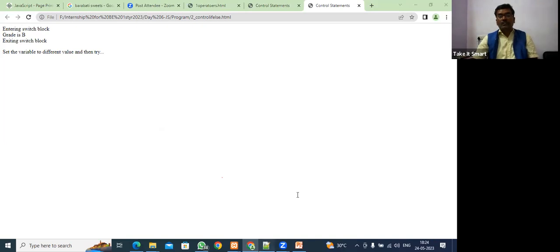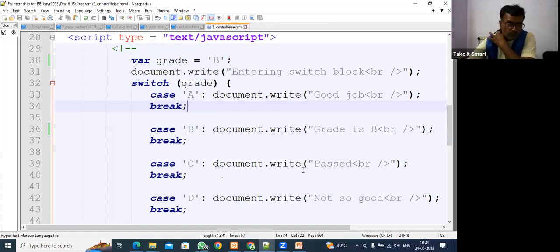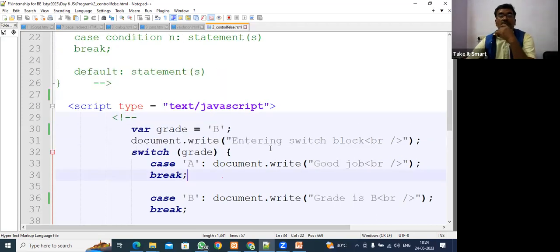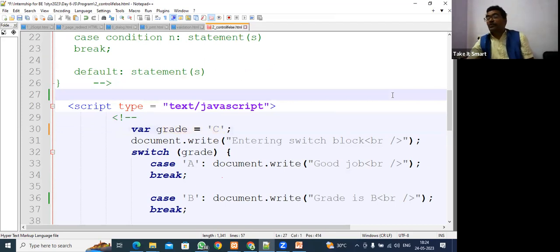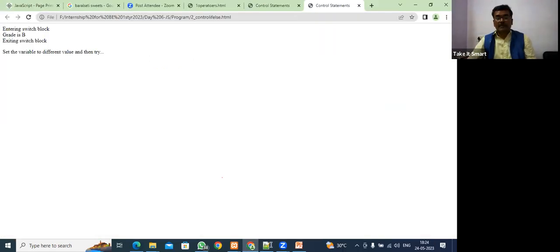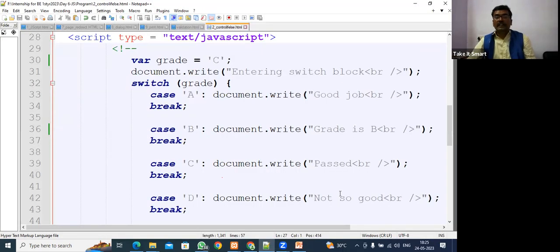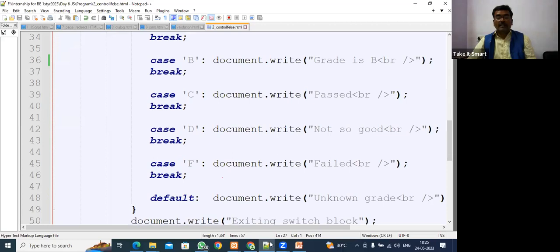Fine. So I hope you understood how the switch case statement is used. Suppose you change this here to C. Many times the user can enter this value, we can take it from the program, a pop-up will come, we will pass this value, and based on that the decision will come on the website. See here, now if I put C, it says pass. E, F, fail.